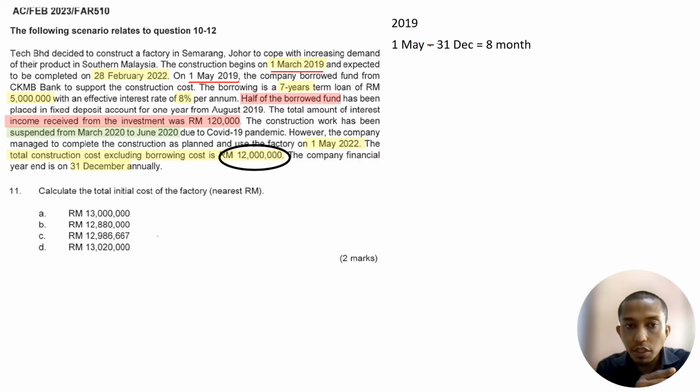Therefore, we start on 1st of May 2019 until 31st December 2019: May, June, July, August, September, October, November, December, 8 months. Therefore, we calculate 5 million times 8% times 8 over 12.